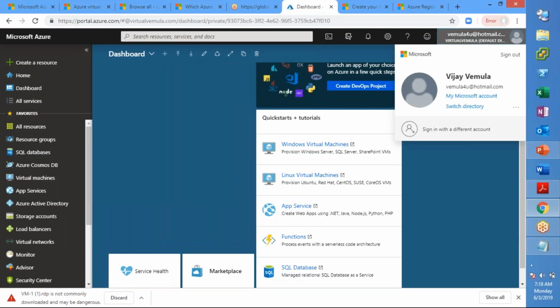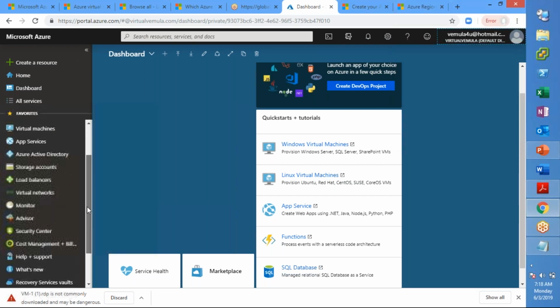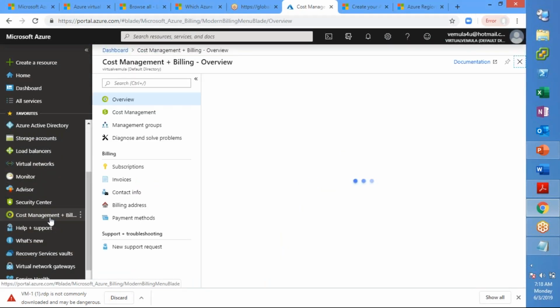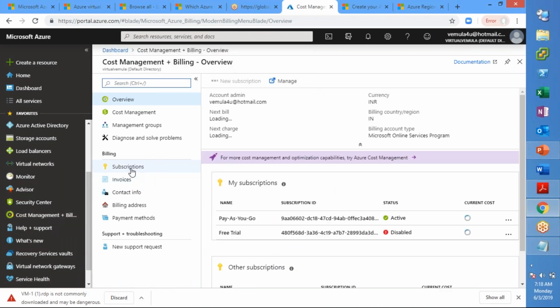My account here is the email address listed here, the email address to which I subscribed. And whenever I create an account, it will have at least one subscription. If I go to cost management, you will see something called subscriptions here.